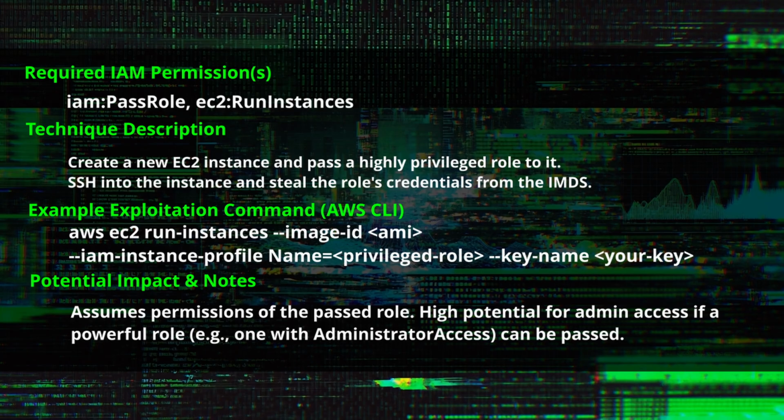IAM PassRole and EC2 RunInstances. Used to create a new EC2 instance and pass a highly privileged role to it. SSH into the instance and steal the role's credentials from the IMDS. aws ec2 run-instances --image-id <image-id> --iam-instance-profile Name=<profile-name> --key-name <key-name>. The attacker assumes the permissions of the passed role. High potential for admin access if a powerful role, for example one with administrator access, can be passed.